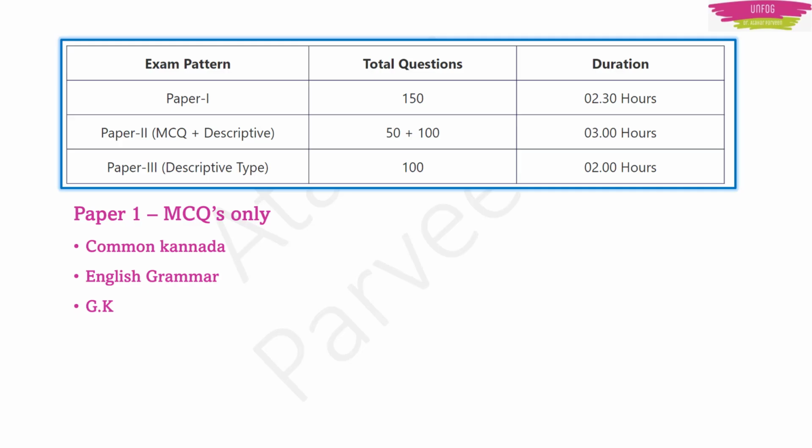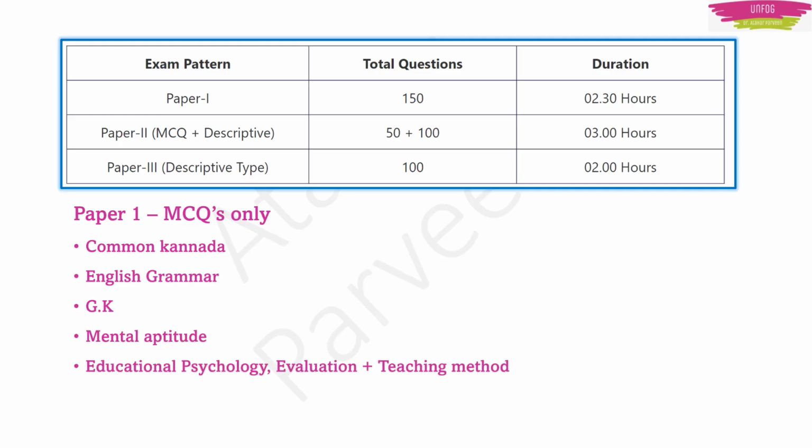Then in paper 1, we will have mental aptitude, educational psychology, evaluation with the teaching method, and value and health education. And also we will have computer literacy based questions. All this will be included in paper 1. A total of 150 questions will be there, 1 mark each. And no negative marking at all. No need to worry, no negative marking in the GPSTR exam.